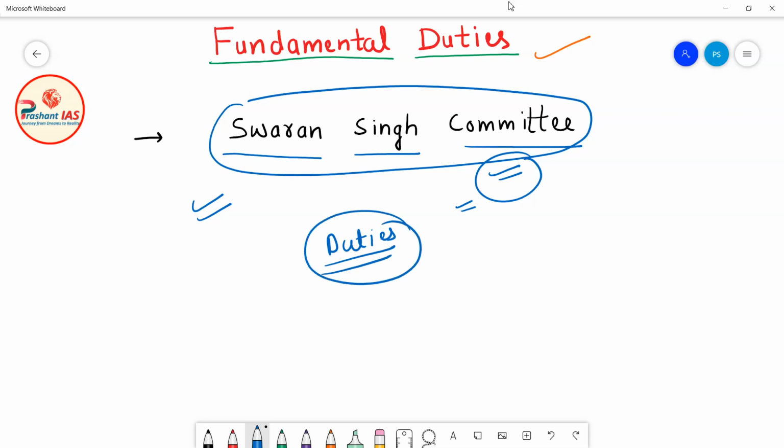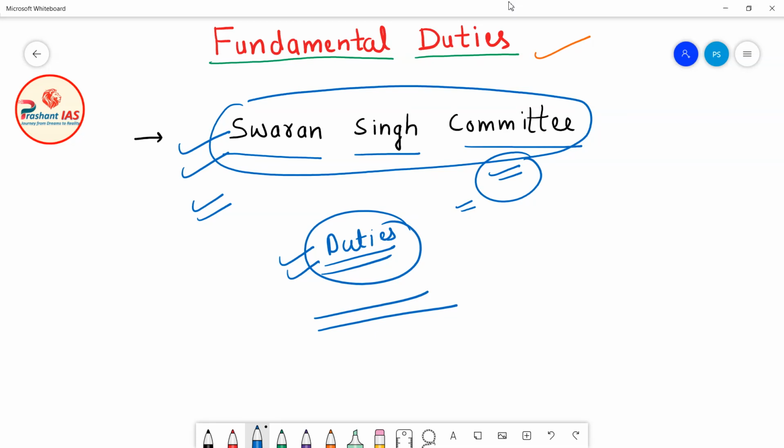Okay, so when you are enjoying rights, then you should also perform some duties. As the Constitution is providing you the fundamental rights, the same Constitution should provide fundamental duties to the citizens. Citizens have fundamental rights and enjoy these fundamental rights. But the Sardar Swaran Singh Committee said that as citizens are enjoying fundamental rights, they should also be given some fundamental duties. These are the duties which every citizen of India has to perform towards the country. Fundamental duties means those duties which all the citizens of India have to perform towards the country.